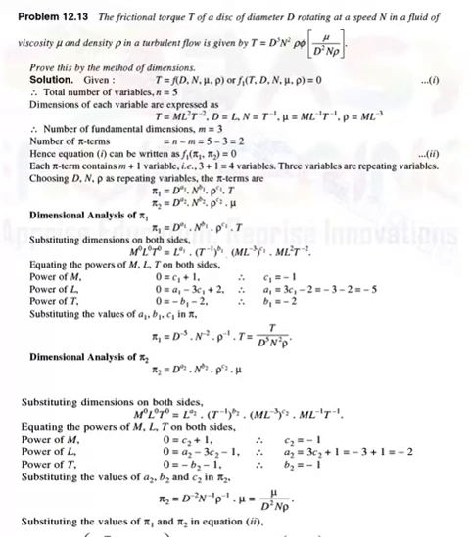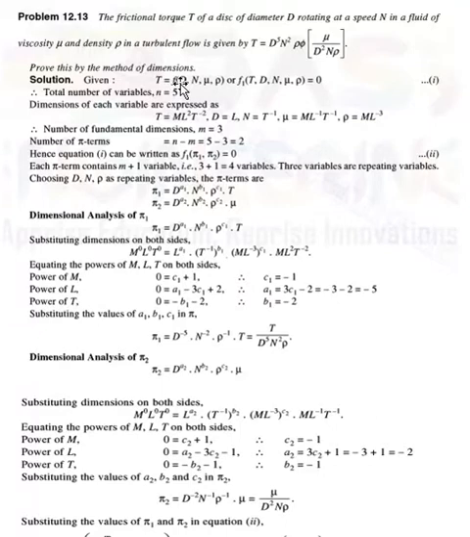Today we will discuss the next numerical on Buckingham's pi theorem. Here the next numerical is: the frictional torque T of a disc of diameter D rotating at a speed N in a fluid of viscosity mu and density rho in a turbulent flow is given by T = D^5 N^2 rho phi(mu / (D^2 N rho)). Prove this by the method of dimensions.